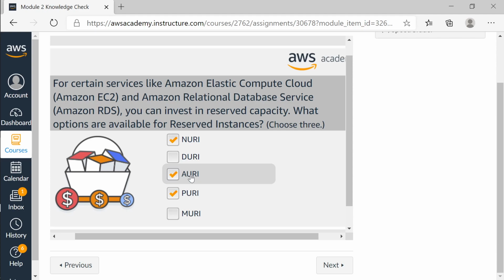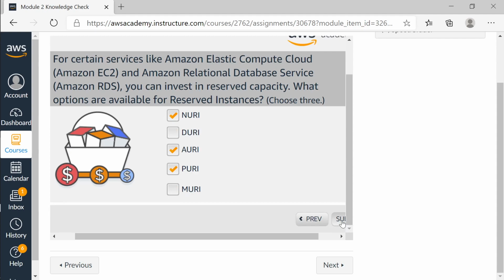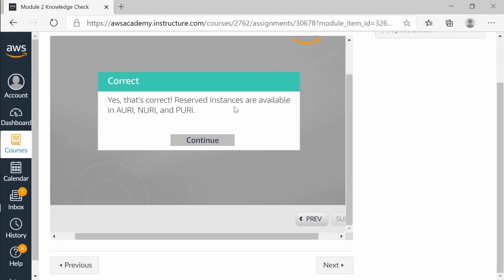First only I'm paying. So if I'm buying a house, let's say the house is costing 10 lakhs, then I will pay 10 lakhs right in advance, entire amount, all upfront. Partial upfront means I'm paying only maybe 1 lakh now, and the rest later. And no upfront means I'm not paying anything now, but I'll pay every month starting from the end of the month. So let's see if you're right. So you're right. Reserved instances are available in all upfront, no upfront, and partial upfront.